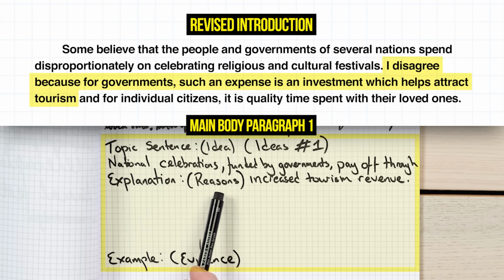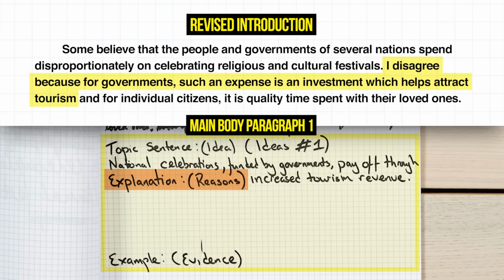Okay. So now we need to write our explanation. Another way to think about this are the reasons you think this is true. A good way to think about this is, if you were to explain this to a 10-year-old, what would you say? Imagine him being in this city and he was like, wow, the government spends so much on all the fireworks on New Year's Eve. Why do they do that? That's dumb. How would you explain that to him?